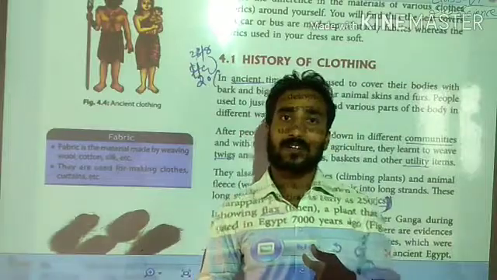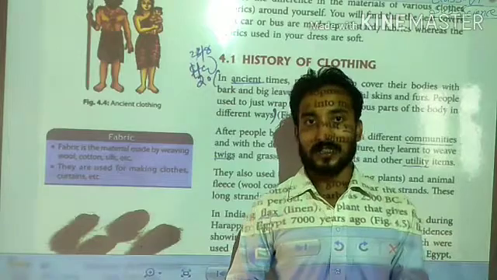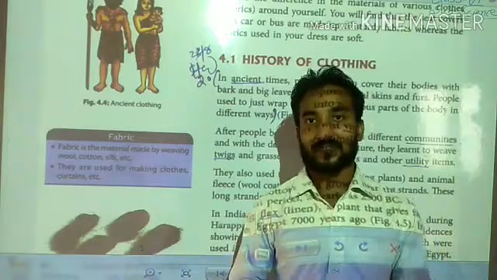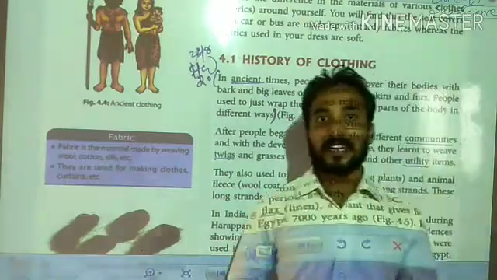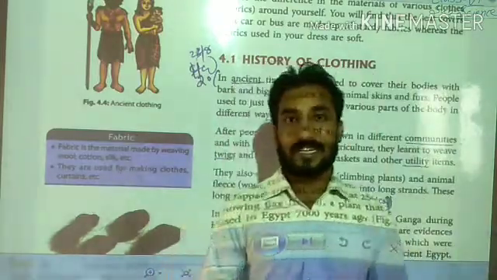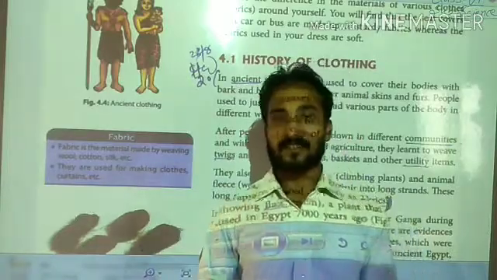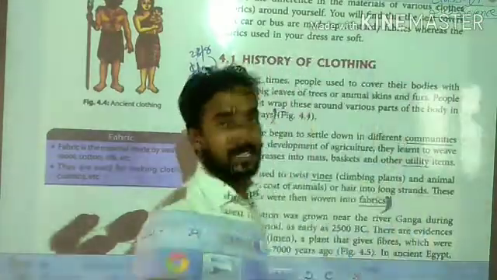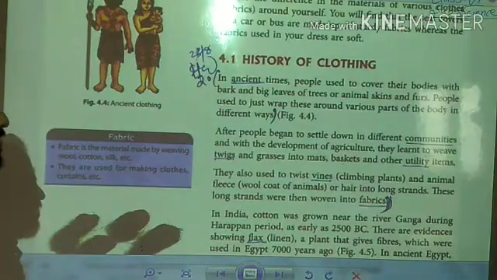At that time the people didn't have proper cloths so that they could cover their body. But anyhow, they were covering their body by using different types of leaves, leaves of trees, and skins of different animals. Are you getting my points?